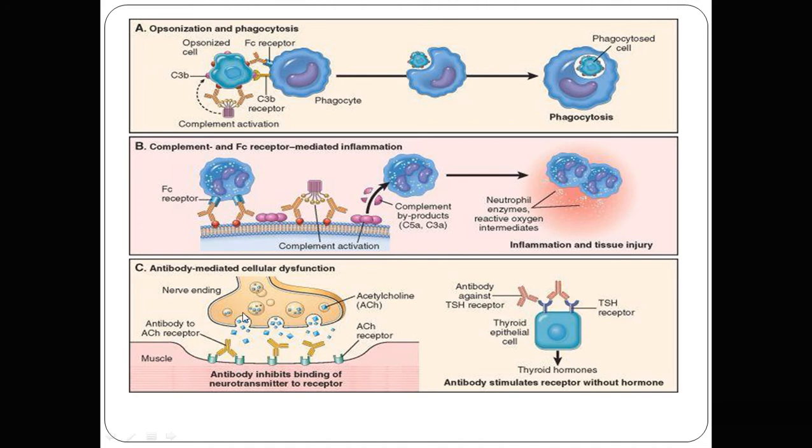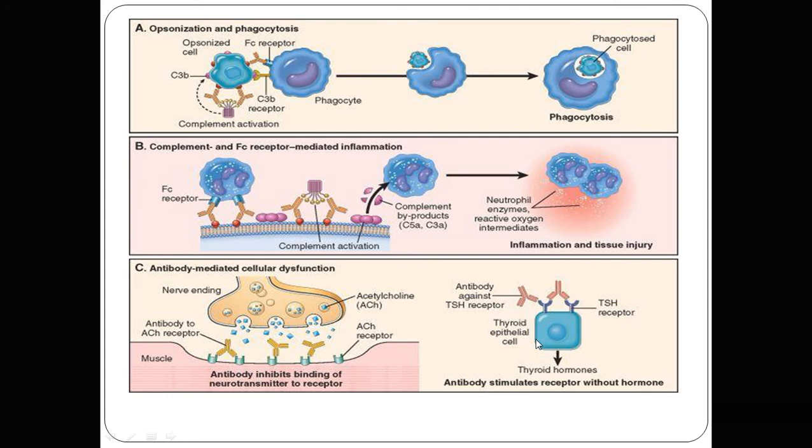antibody mediated cellular dysfunction, in which an antibody binds to the acetylcholine receptor. So the antibody inhibits the binding of the neurotransmitter to the receptor. After the stimulation of the nerve ending, there is a release of acetylcholine, but that acetylcholine will not bind to the ACh receptor because no vacant ACh receptor is left. So this is the example of myasthenia gravis.